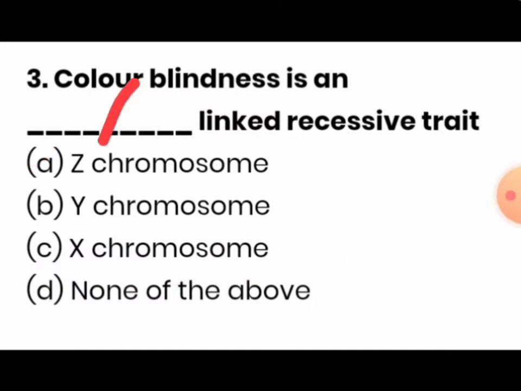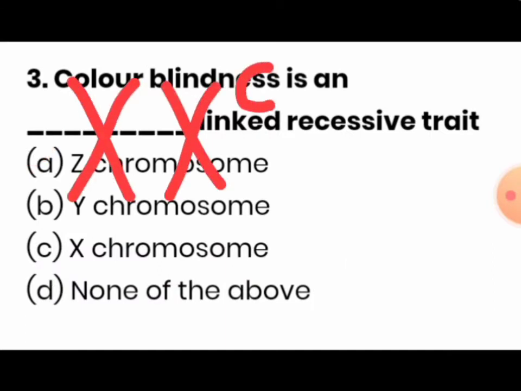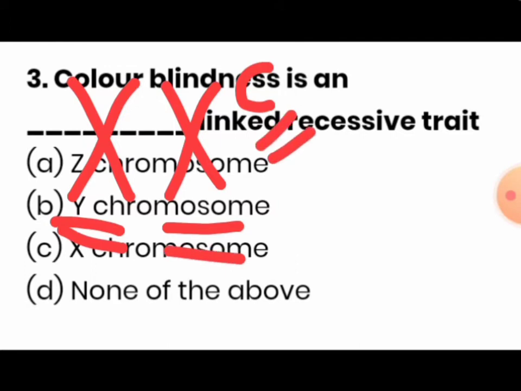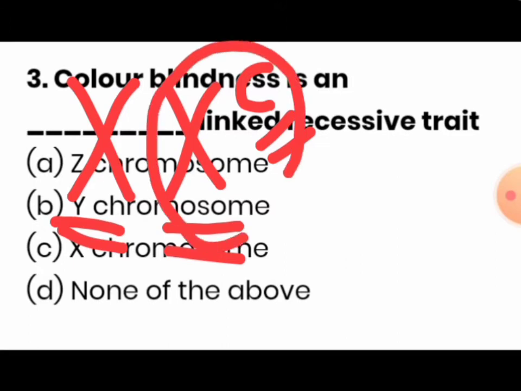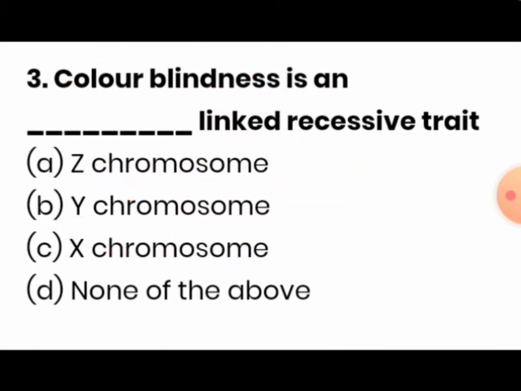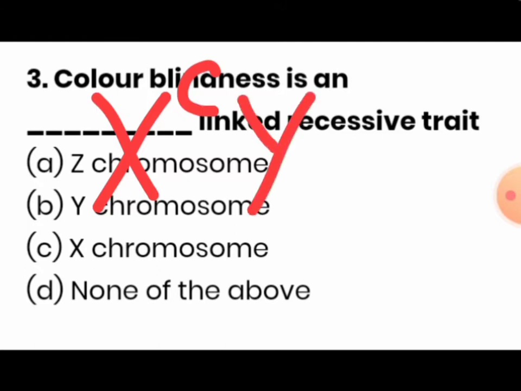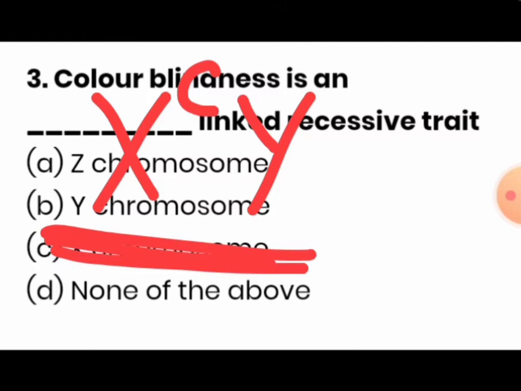For example, in case of a female, if you find such kind of karyotype that it has two X chromosomes but one X chromosome having the defective gene that is responsible for color blindness, this defective gene will not express in the presence of a dominant healthy X chromosome. Whereas in case of a male having a defective X chromosome along with Y chromosome, this person will definitely be colorblind.